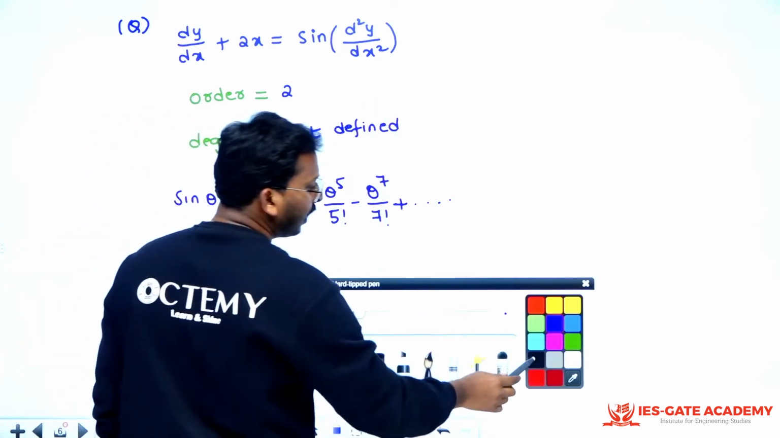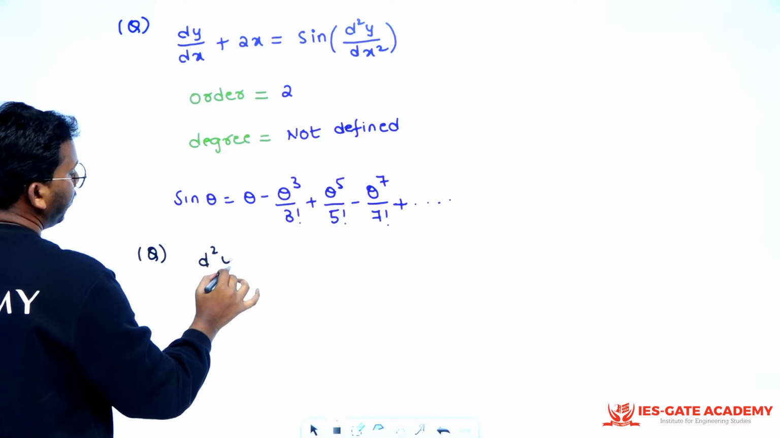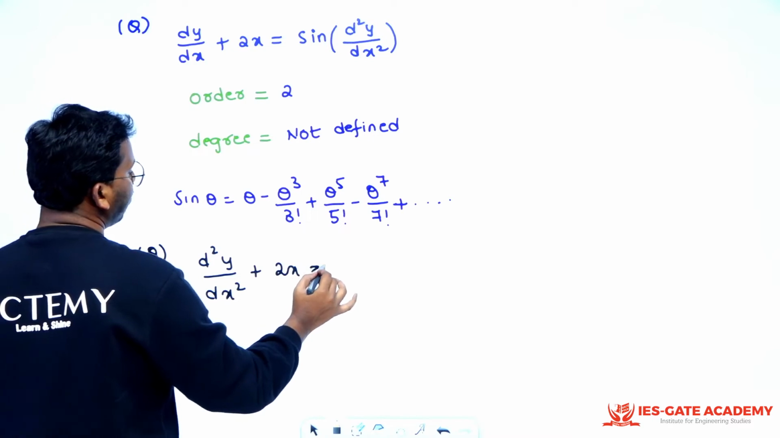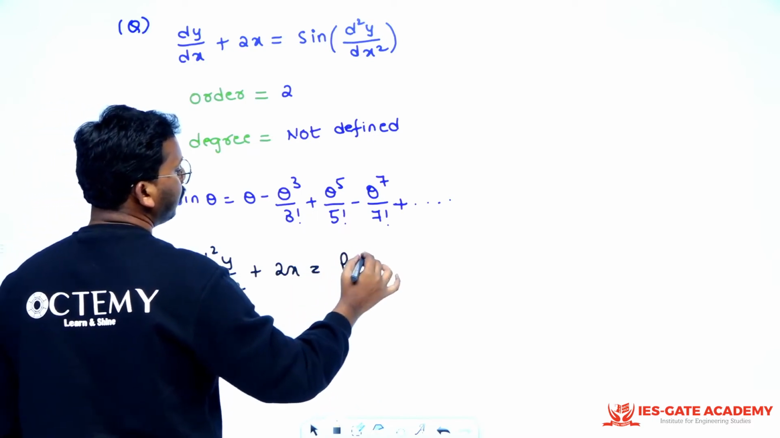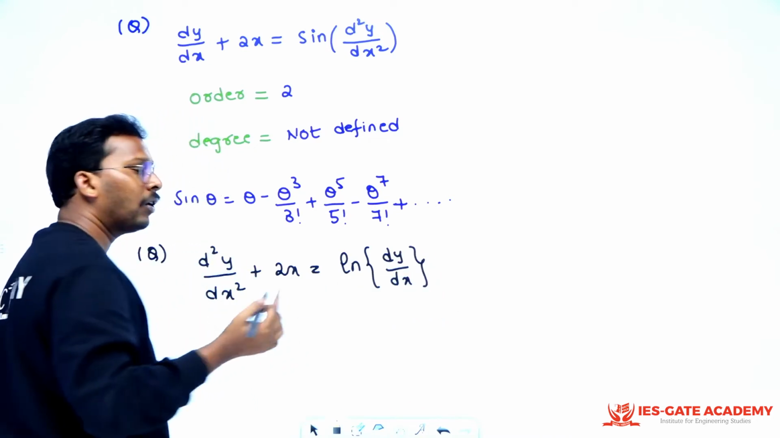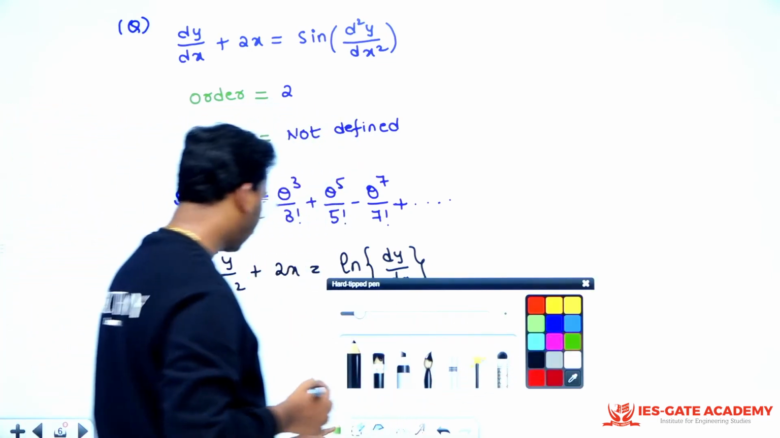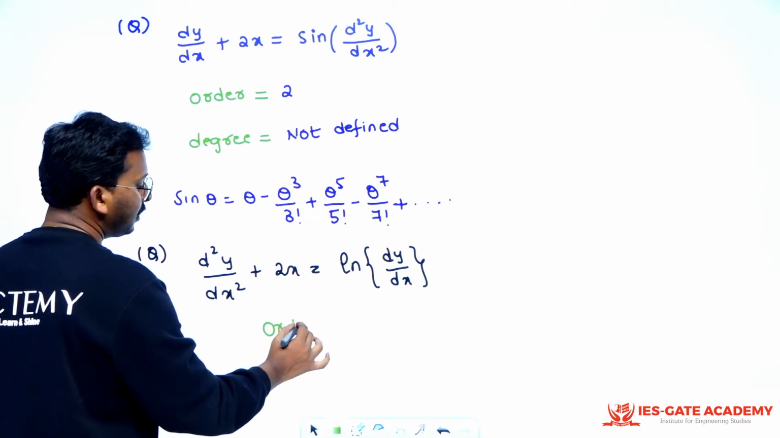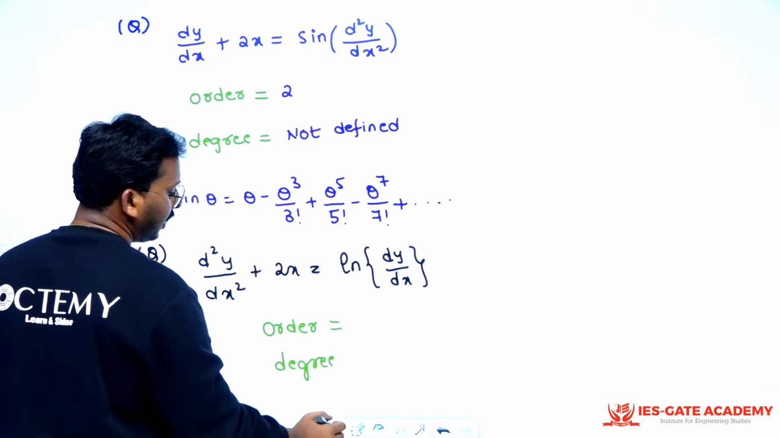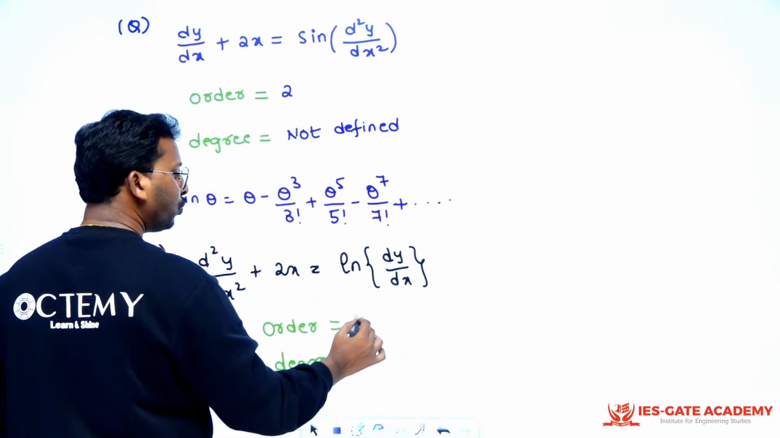Or if I ask the same question like this, say d square y by dx square plus 2x is equal to ln, that is log of dy by dx, right? Now, log also will have certain expansion, but I don't need to care about the expansion now. Why, sir? Because the order is equal to 2, and the degree here is equal to 1. Order is 2, degree is 1.